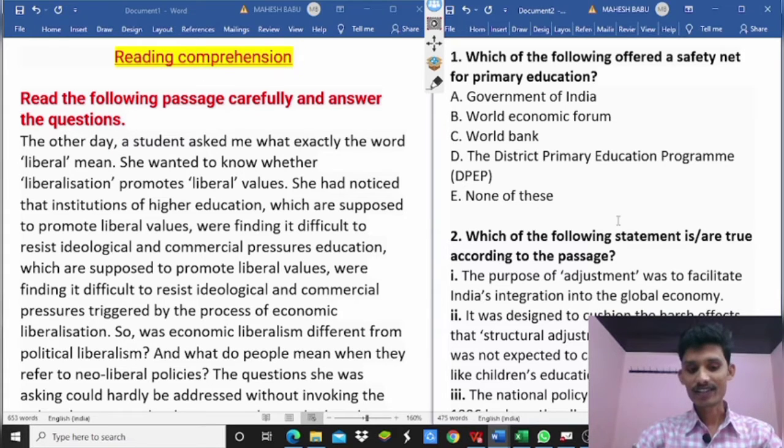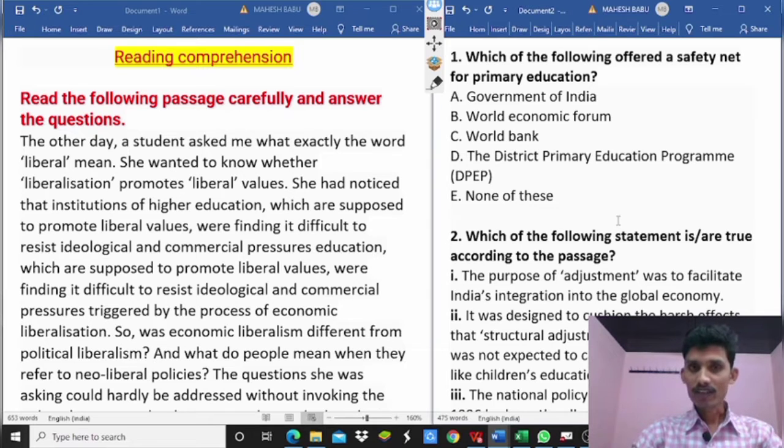Next, choose the correct antonym, choose the correct synonym. Antonym is nothing but opposite, synonym is nothing but meaning. Next, what should be the appropriate tone of the passage? And what should be the appropriate title of the passage? Tone of the passage is different, title of the passage is different.